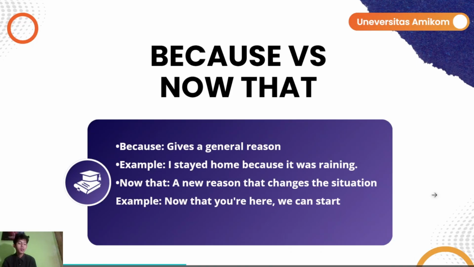Because and now that. Because is used to give a general reason, something that normally explains the action. Now that, however, is used in a new situation that changes things. For example, now that you are here, we can start. The clause represents the new condition that allows something else to happen.